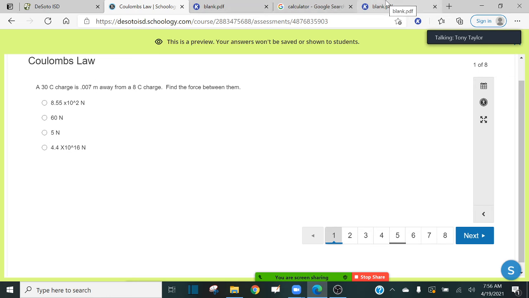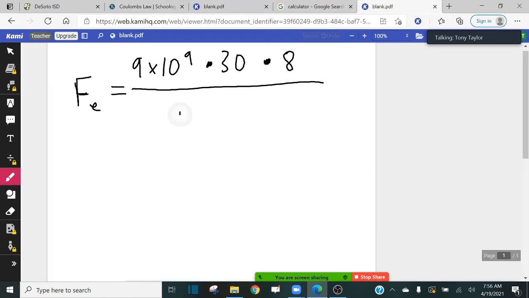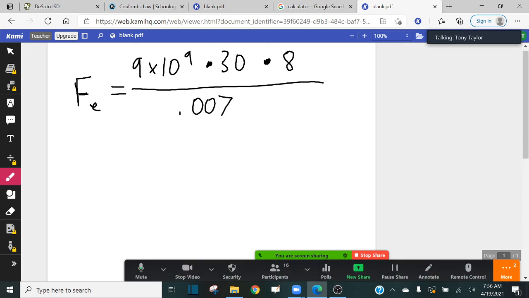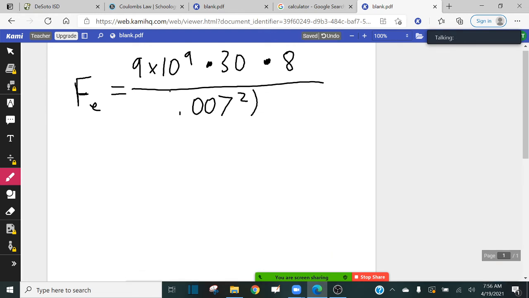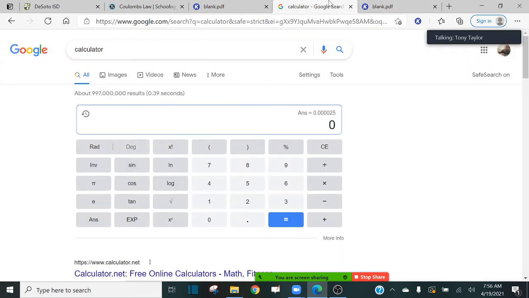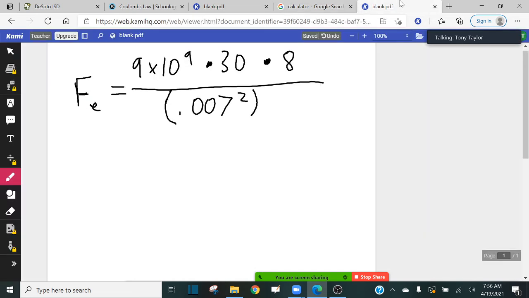We just take 0.007 and put it into the equation, and then square that, since your denominator gets squared. Now remember what I said to do: figure out your numerator first, then your denominator, and then finally divide the two. That's the best way to ensure you get the right answer without your order of operations being incorrect.